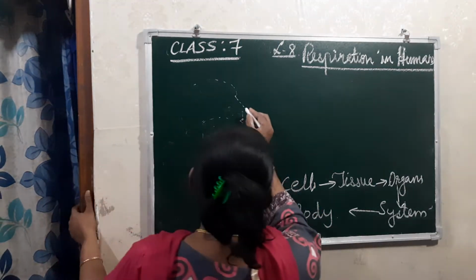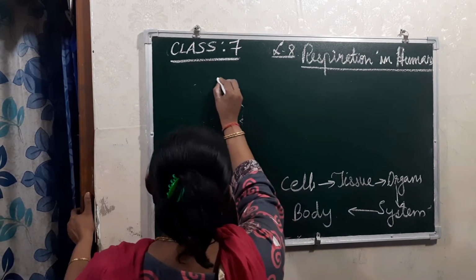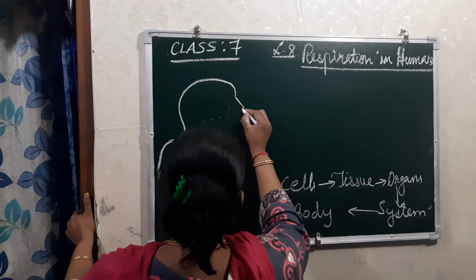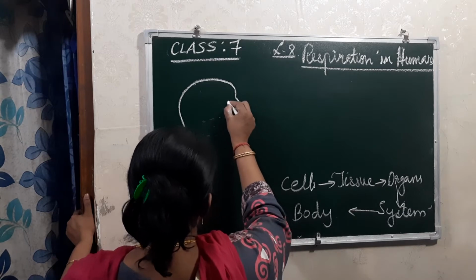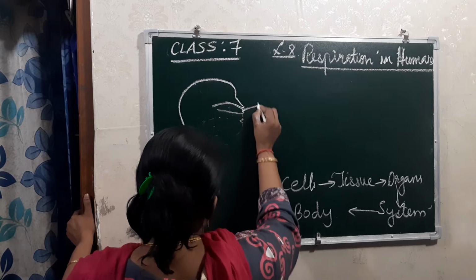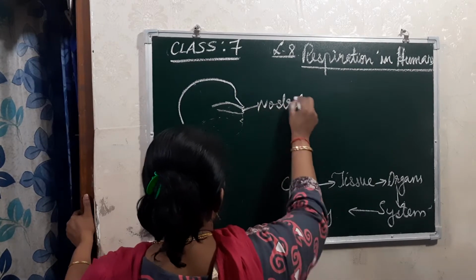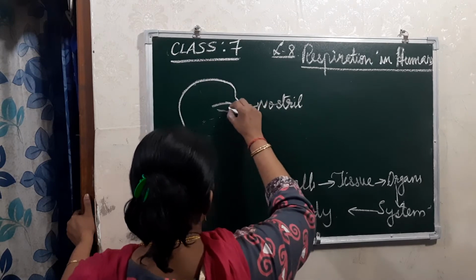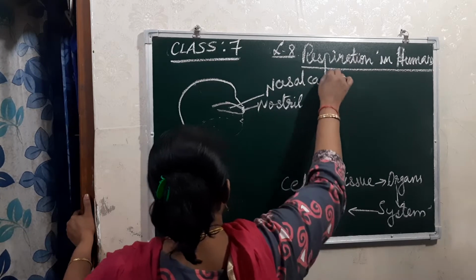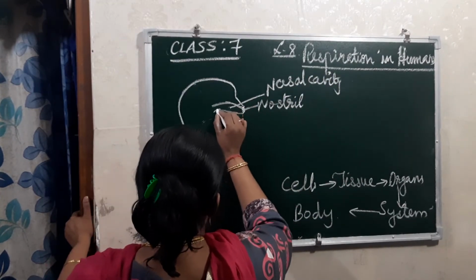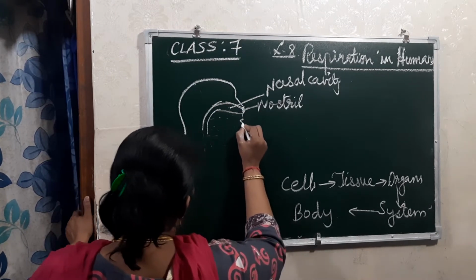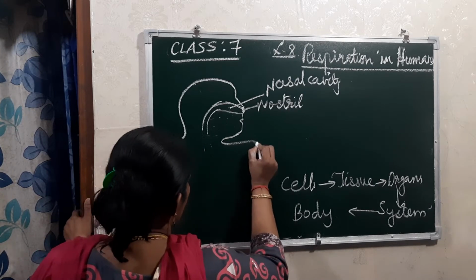So when we are talking about the human respiratory system, see, this is actually the nose, okay? Through the nose the air goes inside, right? Here you can see the nostrils, and these small holes lead to the nasal cavity, okay? And then it goes like this, and here is our mouth, then it comes like this, okay?